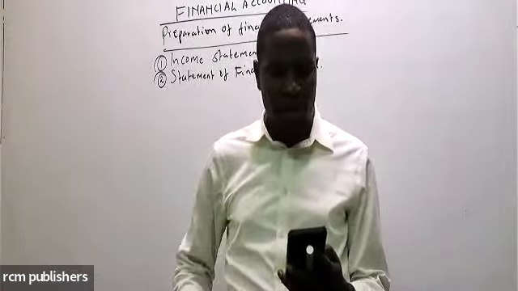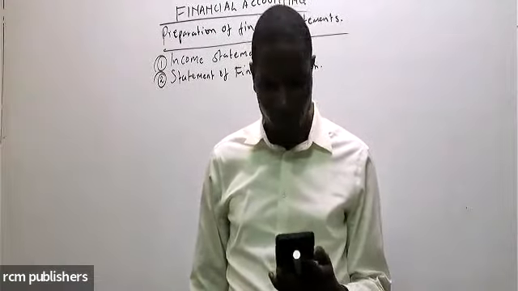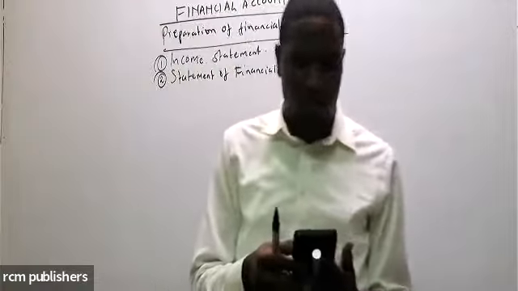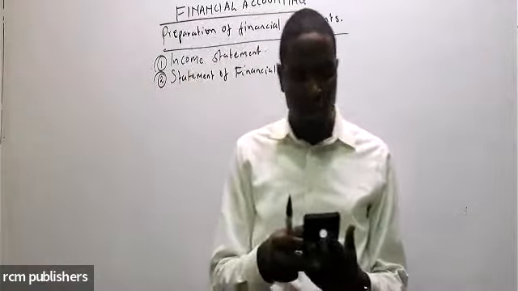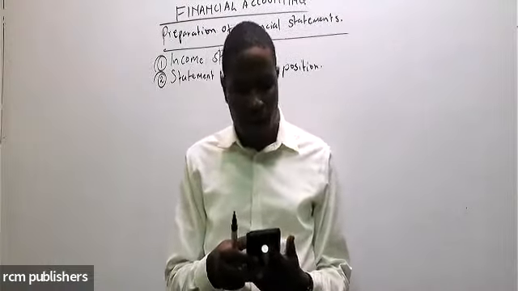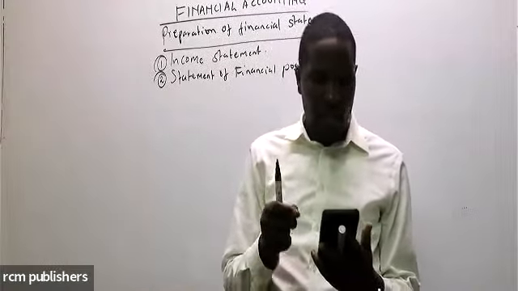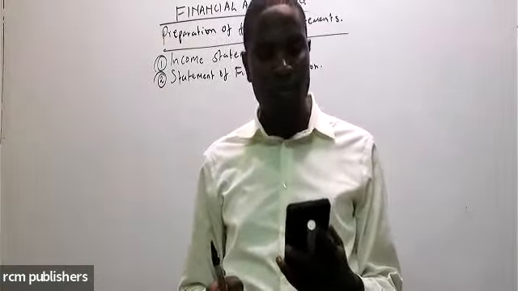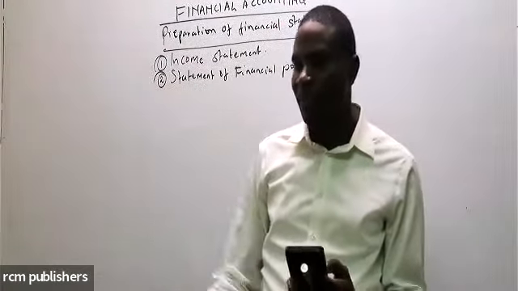Account, the following trial balance was extracted from the books of Safaricom Limited as at 31st March 2023. We have ordinary share capital, preference share, share premium, 8% debenture, accounts payable, accounts receivable, sales, purchases, bank overdraft, discount received, discount allowed, building at cost, furniture and fitting, accumulated depreciation for the two. Then we have inventory, return outward, director's fee, admin expenses, selling and distribution, bad debts written off. Then we have allowance for doubtful debt, retained profit, investment at fair value.